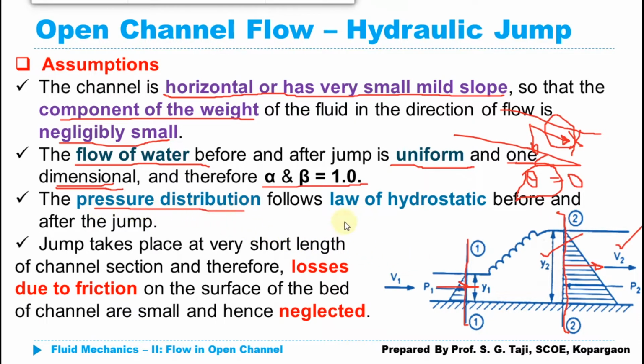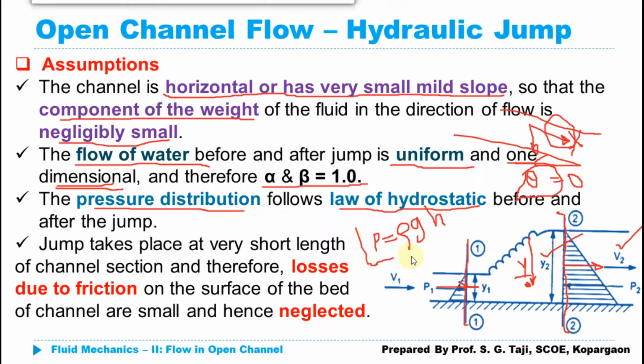The pressure distribution is going to follow the law of hydrostatics. What we discussed in Fluid Mechanics 1, the law of hydrostatics, is given by P equals rho g h. It indicates that if I consider any point in a static fluid, the pressure at that point is defined by the head of water available above that point. So if the depth of water up to this point is y, the pressure intensity is given by rho g multiplied by this depth of water, y, that is the head of water above it up to the free surface of the liquid.